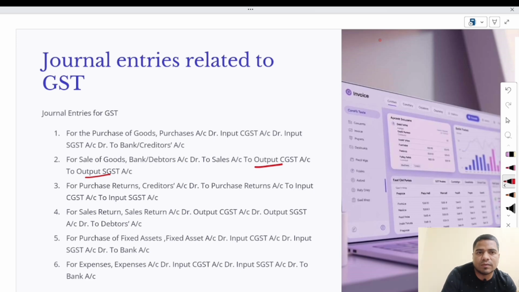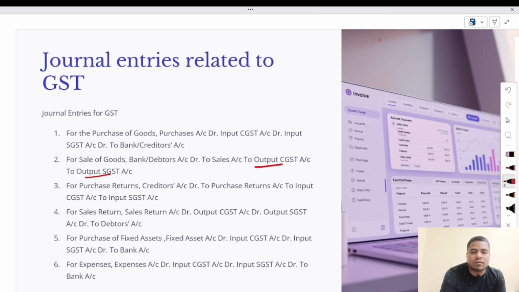And after the end of the month or after the end of the year, you have to set off all these amounts, meaning your input balance will be set off with the output balance. And after that, whatever the balancing amount is, if it is receivable, then you will receive the amount of GST from the government. And if it is payable, then you have to pay the amount of GST to the government. So this is the concept of GST.